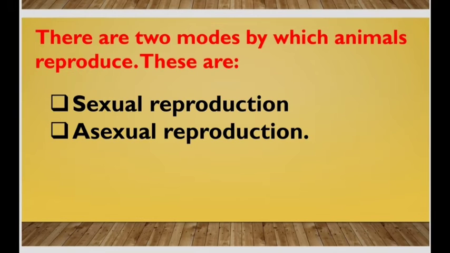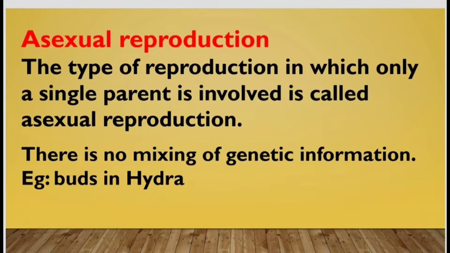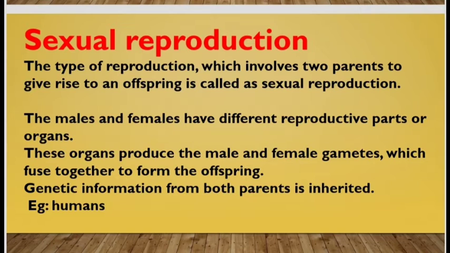There are two modes by which animals reproduce. These are sexual reproduction and asexual reproduction. Asexual reproduction. The type of reproduction in which only a single parent is involved is called asexual reproduction. There is no mixing of genetic information. Example, budding in hydra.